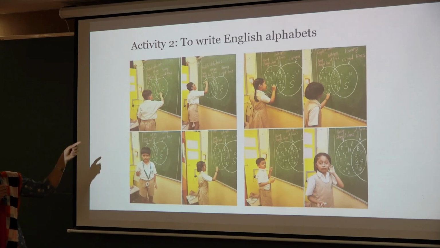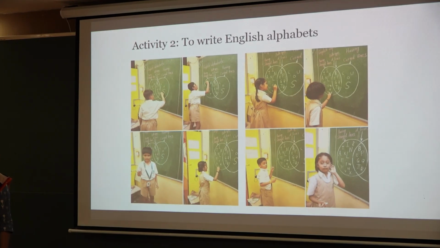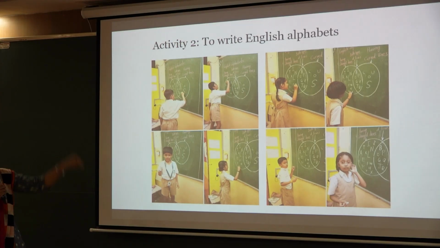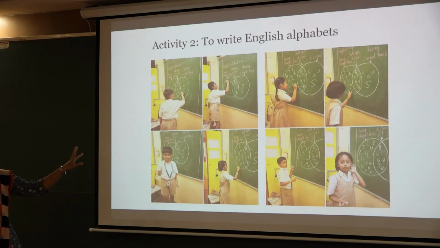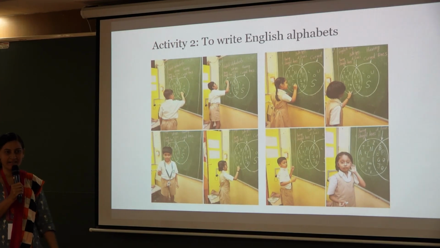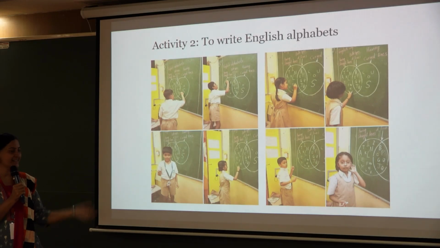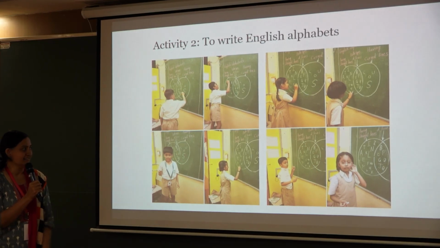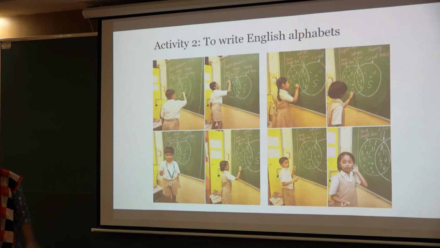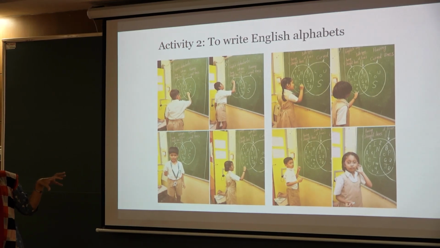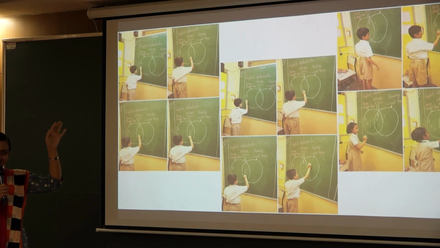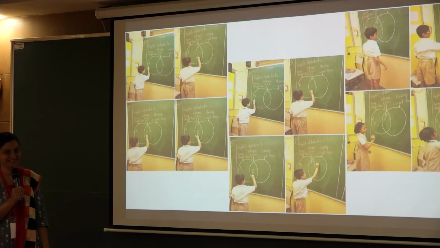Then, next activity. Here I made children draw the English alphabets in the same Venn diagram. Write only the alphabets having straight lines on the left side. Write only the alphabets having curved lines on the right side. And in the middle, write the alphabets having both straight and curved lines. Here their concept got more clear. So they only took part. We started with A, B and went on till Z.